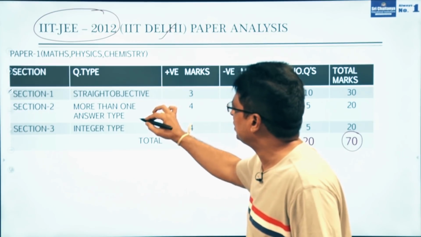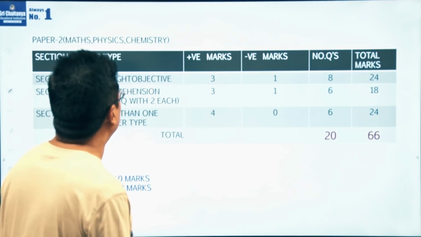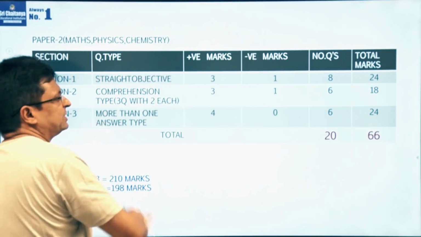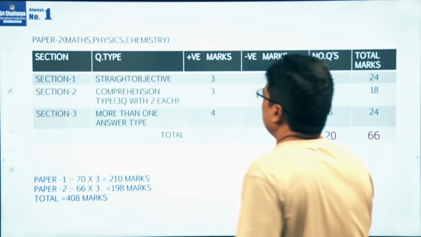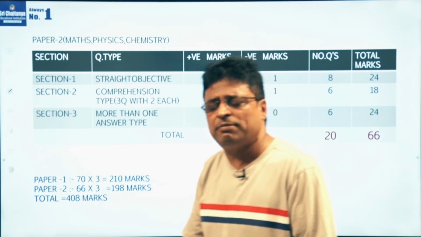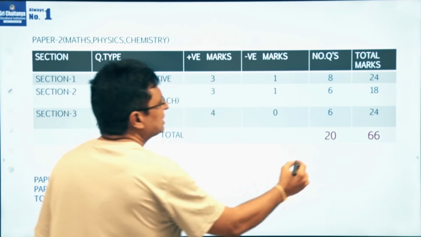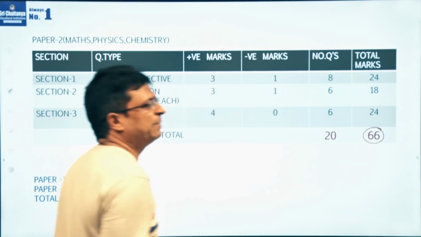One is a straight objective, second one is more than one answer, third one is integer type. And coming to paper 2, the same again, 3 sections are there. Here the number of questions is also very few, and straight objective questions, because they have reduced the number of sections and the number of questions also, and they just confined to 66 marks for each and every paper.